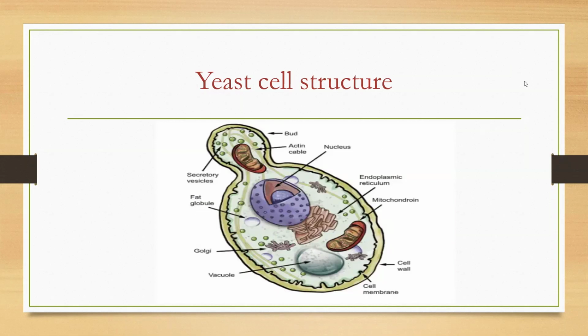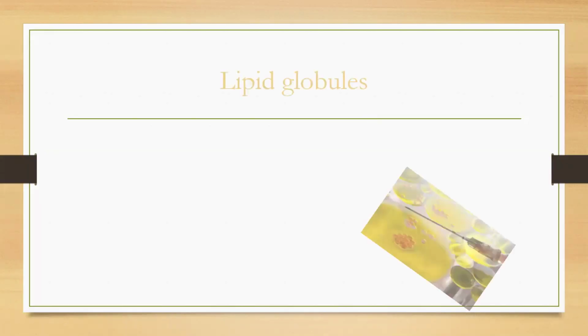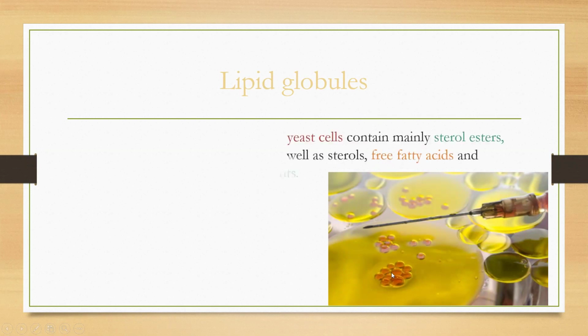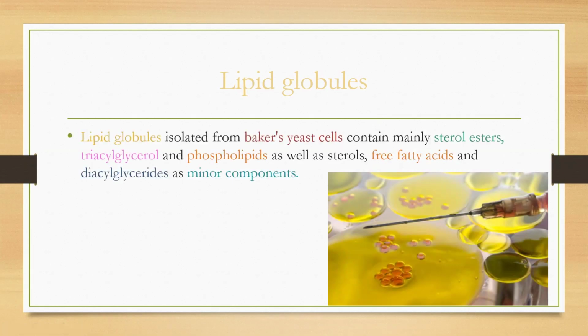Look at here. This is called lipid globules. Fat globules or lipid globules you can observe only under a microscope. Lipid globules isolated from Baker's yeast cells contain mainly sterol esters, next phospholipids, as well as sterols, free fatty acids, and diglycerides as minor components.